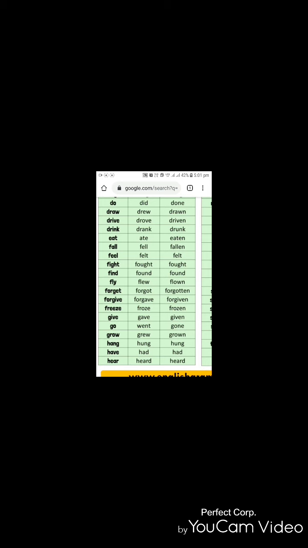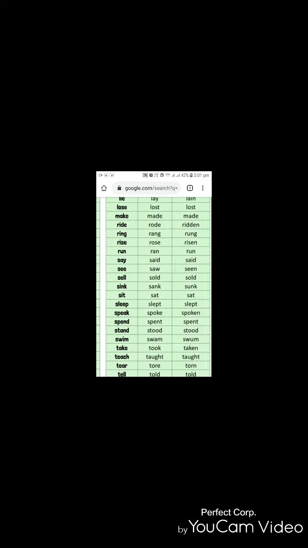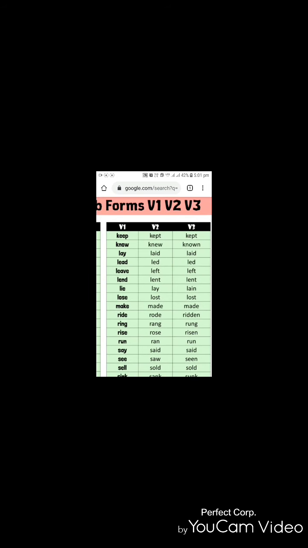Freeze, froze, frozen. Give, gave, given. Go, went, gone. Grow, grew, grown. Hang, hung, hung. Have, had, had. Hear, heard, heard. Keep, kept, kept. Know, knew, known. Lay, laid, laid.